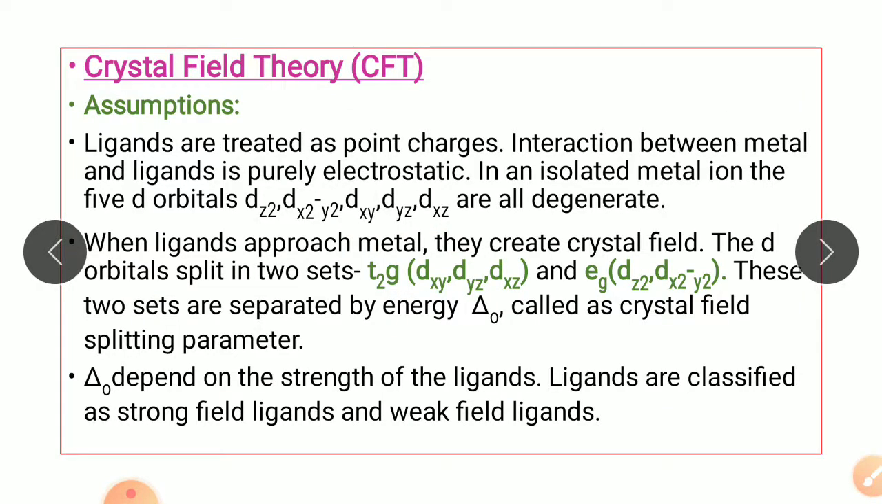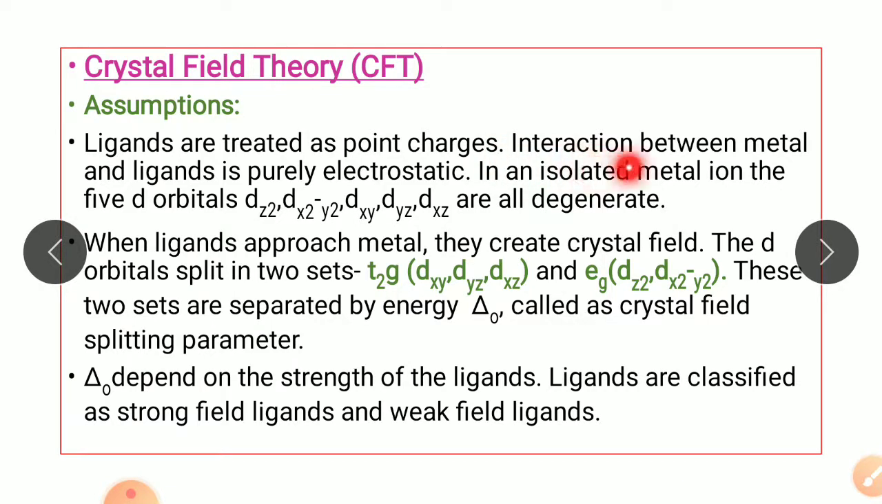So therefore crystal field theory was proposed, and it has been widely accepted. Now it is based on some assumptions. So let's see what those assumptions are. The first assumption is that the ligands in this theory are treated as point charges, and the interaction between the metal and ligand is considered purely electrostatic. That is, there are no orbital interactions between the metal and ligand.